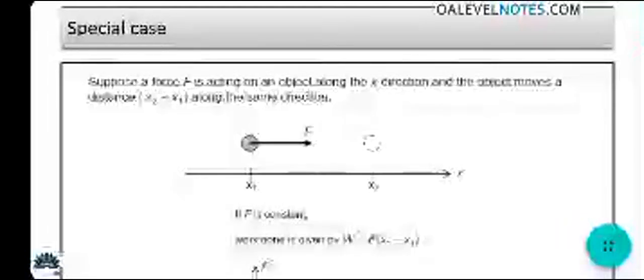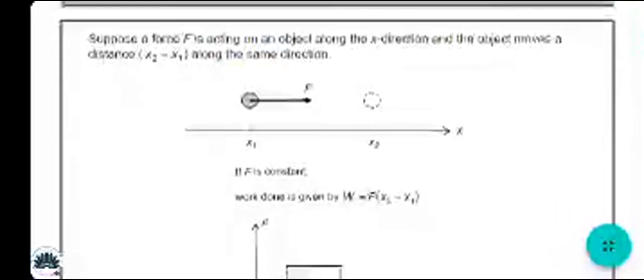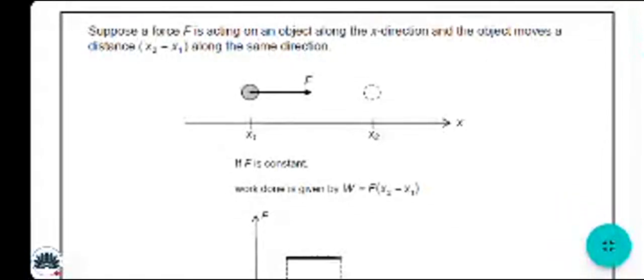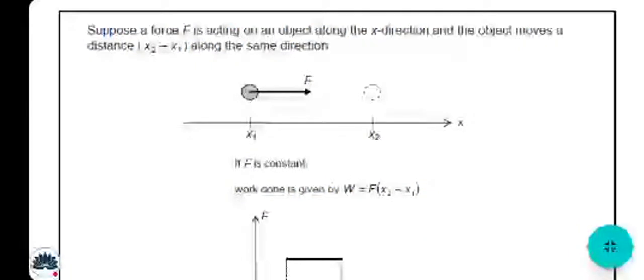Now this is a special case. Let's suppose a force F is acting on an object along the x direction, and the object moves a distance x2 minus x1 along the same direction. It means that this is the object, x1 and x2 are the distances, and the arrow shows the force F. Understand?